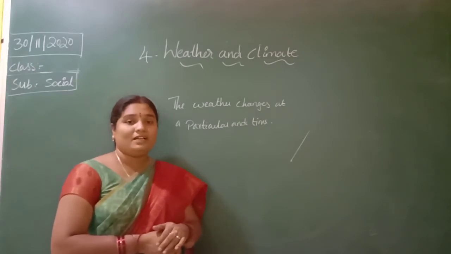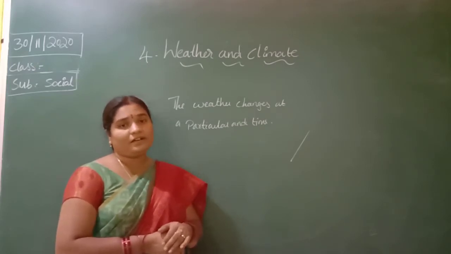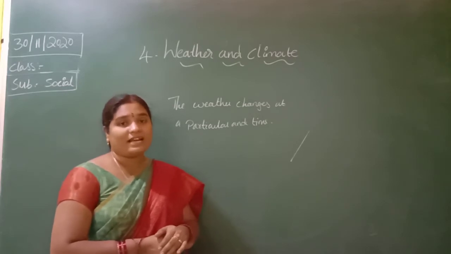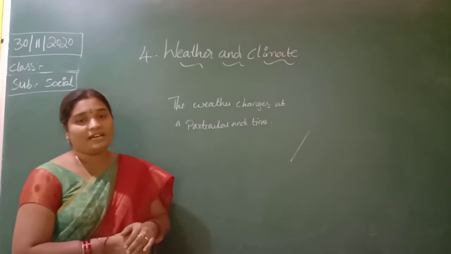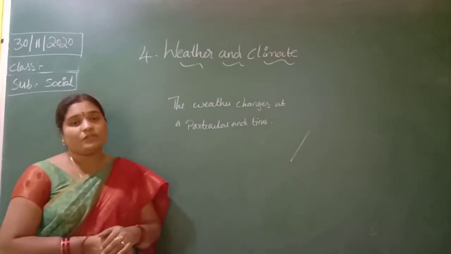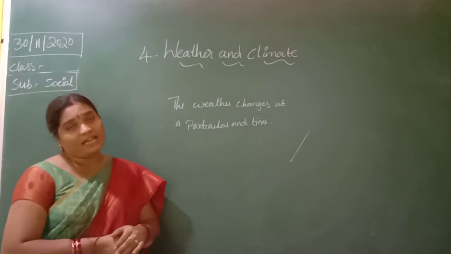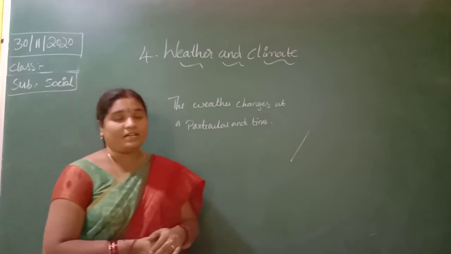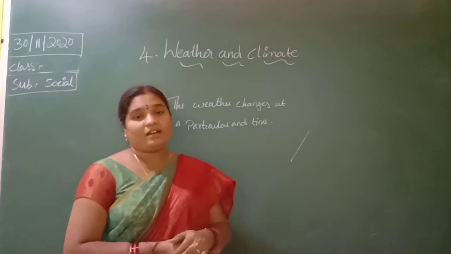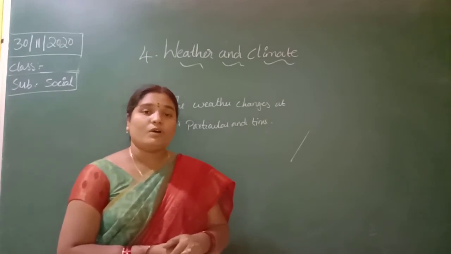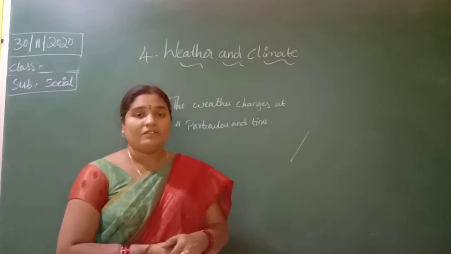The heat of the earth varies the climate. There are different types of climate throughout the world.